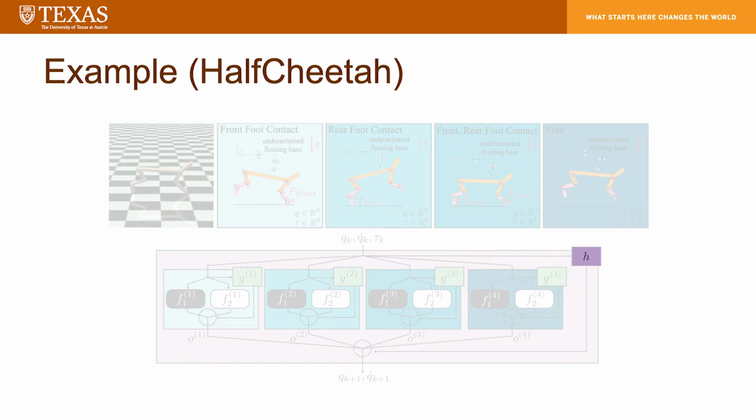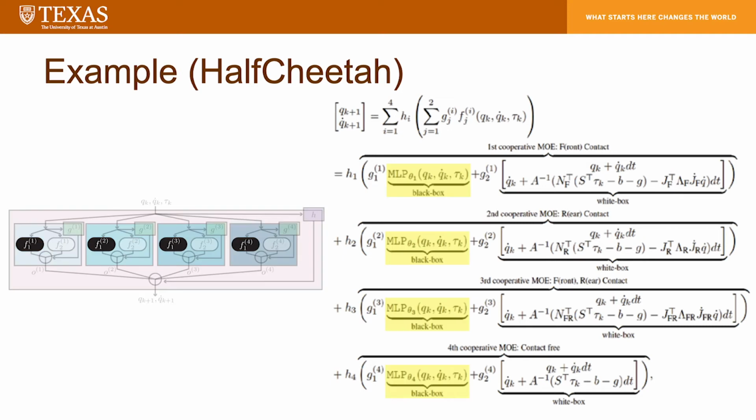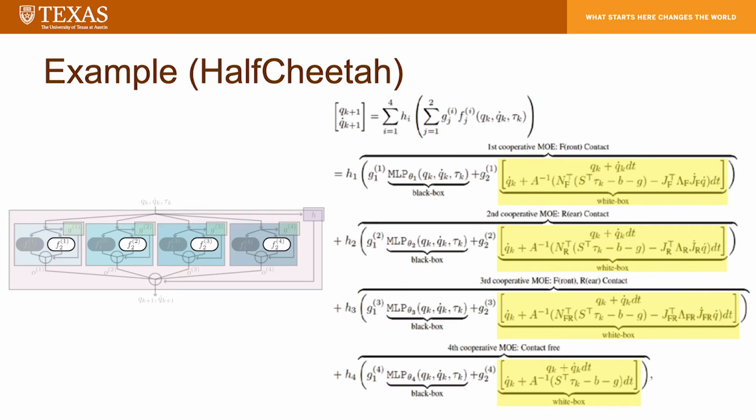contact modes. As a nested structure, each local expert associated with the contact modes is formulated with another mixture of experts. It is composed of the black box model, which is a multi-layer perceptron, and the white box model based on the first principles.